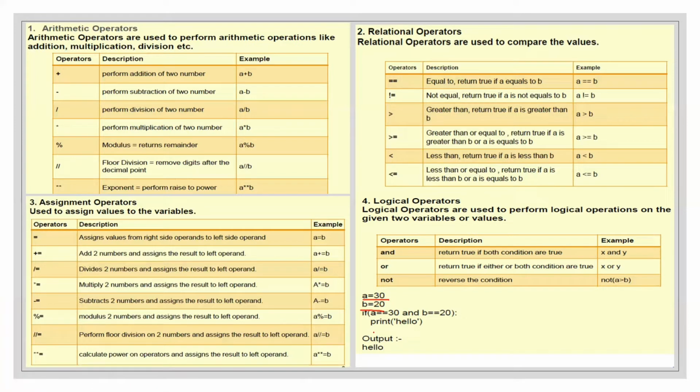Then we have, for example, if I write or here, then if either of the two conditions is true, we will get the output. If I'm writing and, that means both of the conditions should be true. If the value of b here were 40, we would not get the output, because only if both conditions are true is it going to print hello. Otherwise, it's not going to print anything because another condition is not given. It's not written.